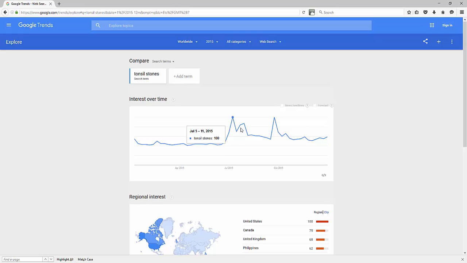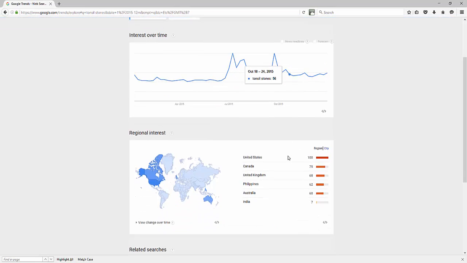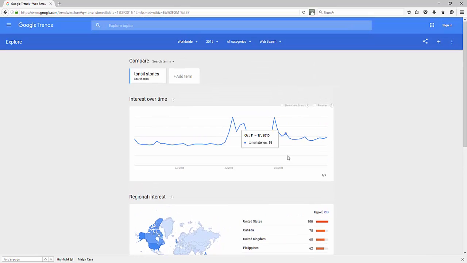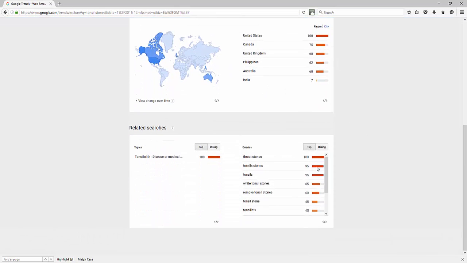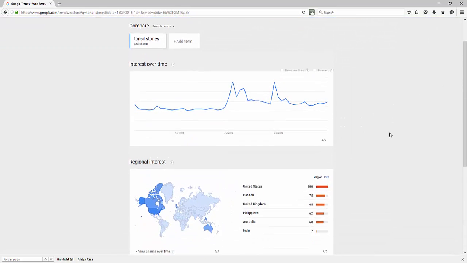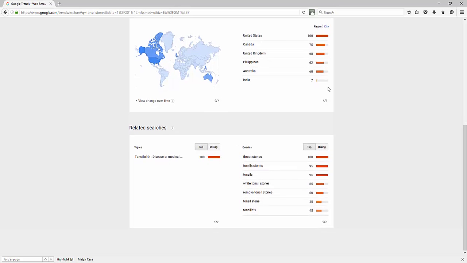Around the summer, it seemed to spike back up, so traffic seemed to be coming back. And notice some additional keywords. Now, being in this niche market, I may not have realized that this is another possible keyword phrase. So after I've done my search here, Google will actually tell me some additional insights. So they're going to say, this is how it's performing in certain countries. So that's interesting. So I can see that.